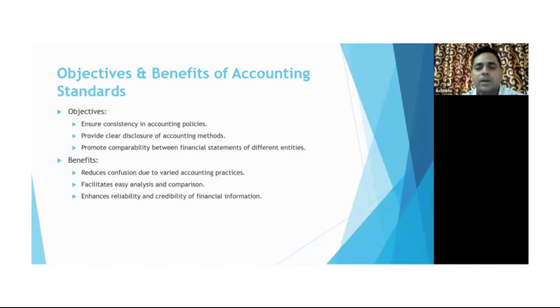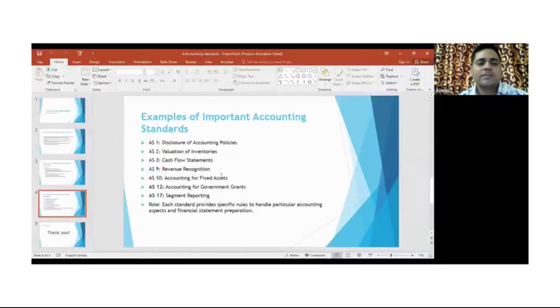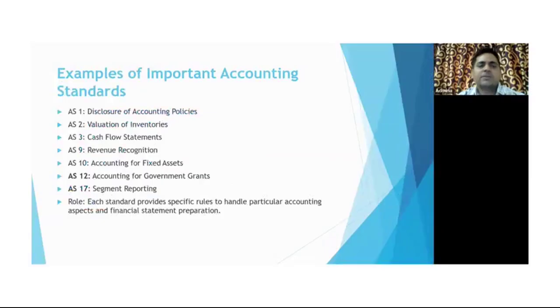The company will not be seen as reliable, even though they are performing well, just because they have a different mode of accounting or different disclosure. People might think that company is not reliable. So definitely accounting standards must be followed. Now moving to the next, that is the examples of important accounting standards. There are some examples I have jotted down here.